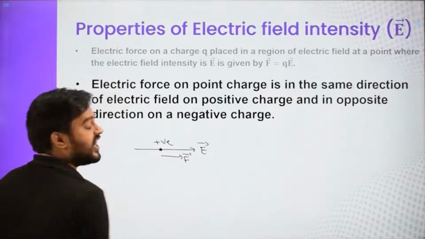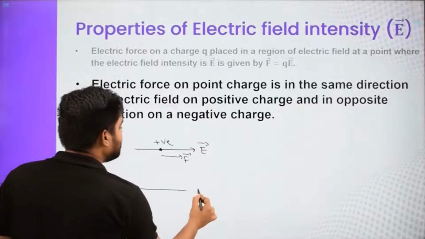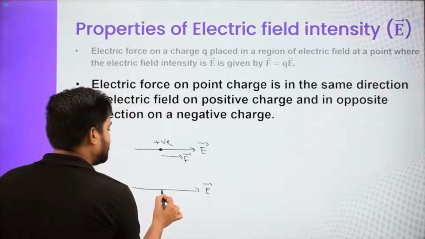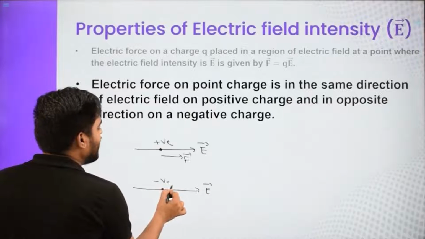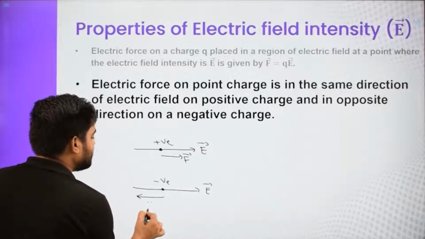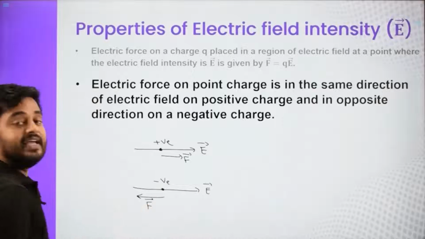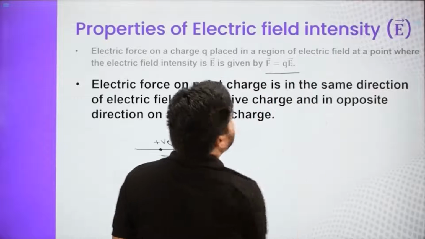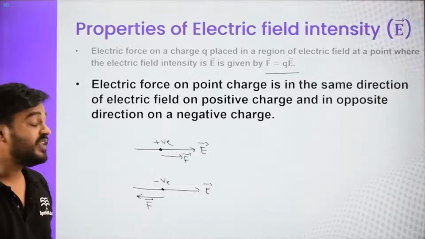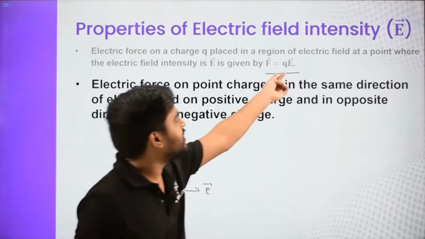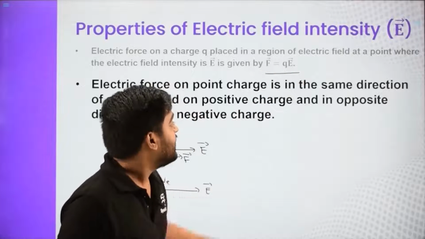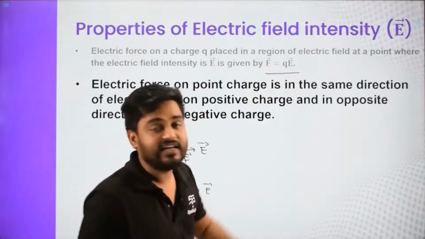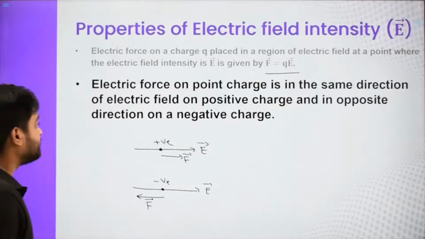And if this is the electric field intensity at this particular point and you put a negative point charge, then the force experienced will be in the opposite direction to that of the electric field intensity. So in the formula F is equal to QE, put Q with proper sign. If Q is positive, the direction of E and F is the same. If Q is negative, then the direction of F and E is opposite.